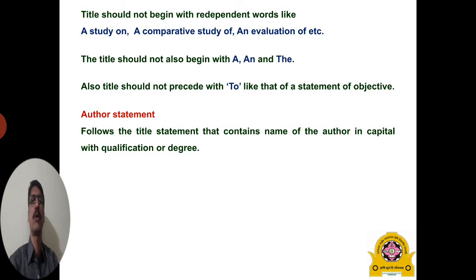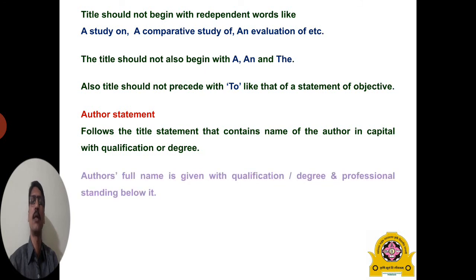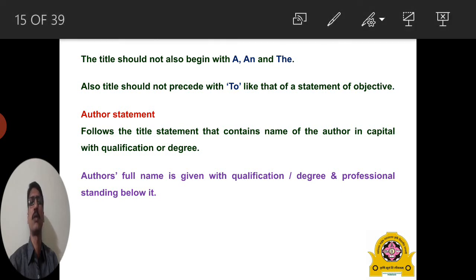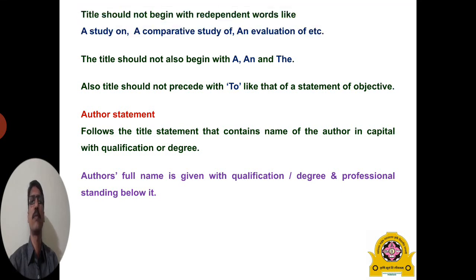Okay. Then the next statement in the title page is the author statement. It means the full name of the author is given in capitals, with qualification or degree and or professional standing, which is given under the full name of the author, and which is aligned to the right-hand side. The next point is that it is given in the upper half of the title page.